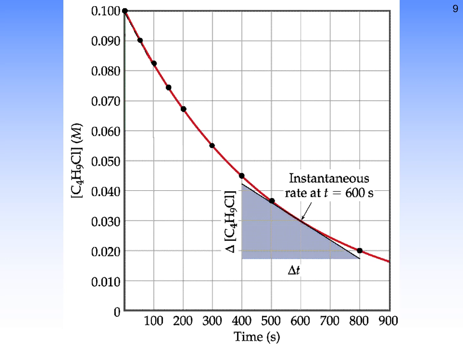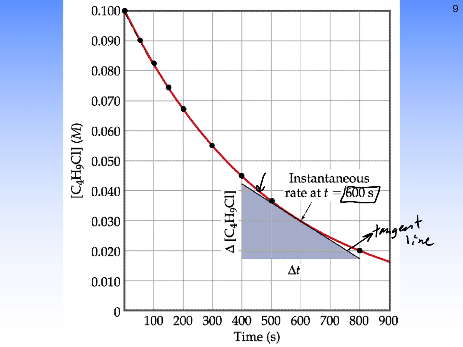Now, how do we figure that out? Let's say I want to take the instantaneous rate at exactly 600 seconds. I want to know how fast this reaction is happening right when we're at 600 seconds of elapsed time. What we do is we figure out the equation of this line, the red line, and then we would plot the tangent line to that point at 600 seconds.